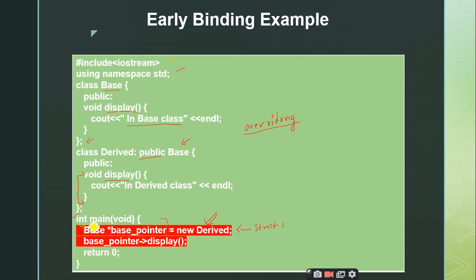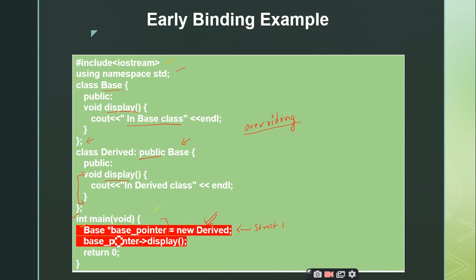What is this base? Class. It is the name of the base class, right? And what is this star base pointer? Pointer, sir.